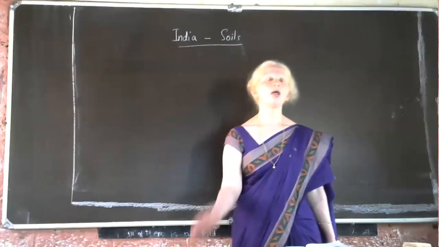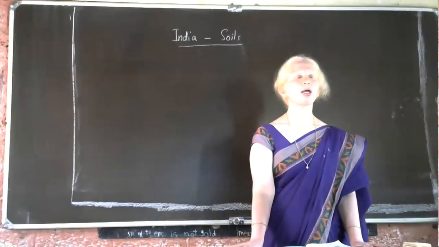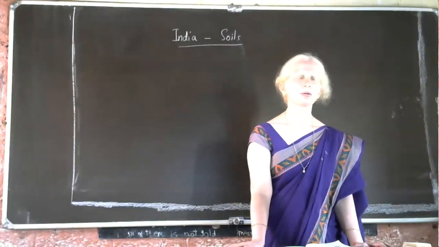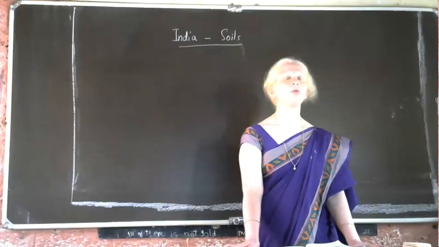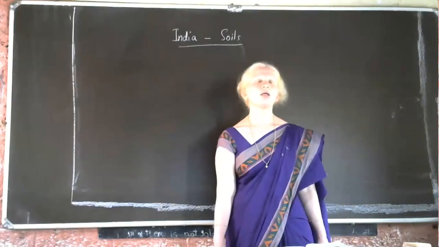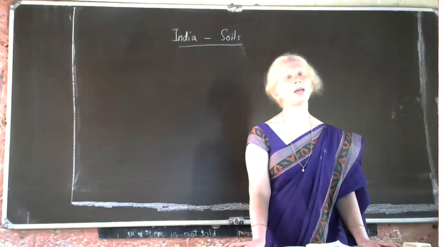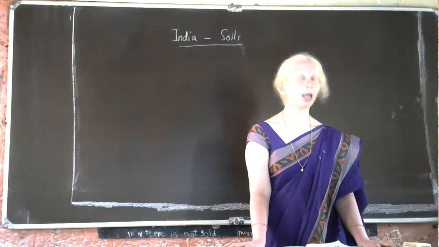Yeah, that you can tell. Instead of that, what you can tell? Black soil is more fertile. Yeah. Red soil does not retain moisture. Black soil retains moisture. Yeah, black soil can retain moisture. Red soil cannot retain moisture. Why can red soil not retain moisture and black soil can retain moisture?